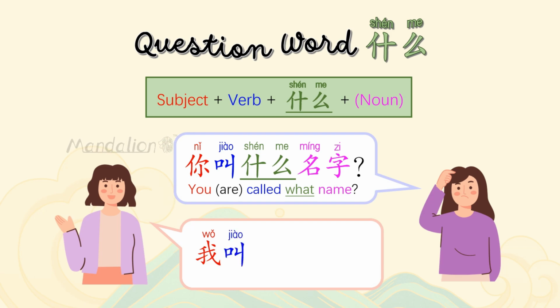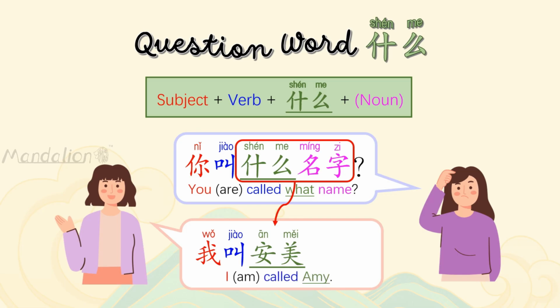This is followed by the same verb used in the question, and then simply replace the question phrase 什么 and the object with the answer.